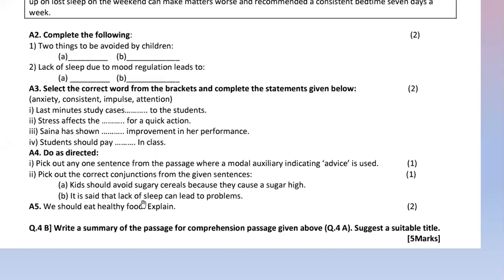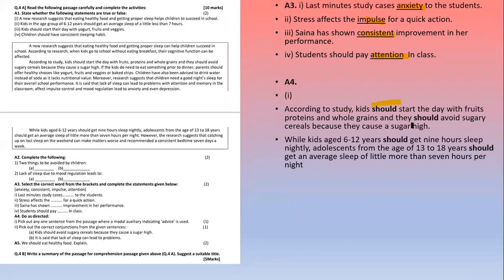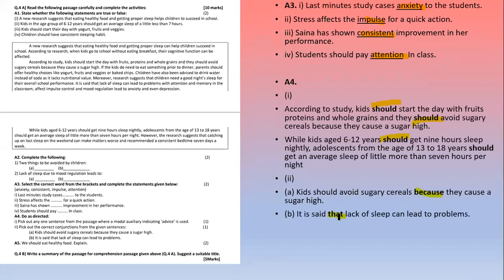It is said that lack of sleep can lead to problems. So here also दो sentence है. It is said और बीच में है that. So that is your conjunction. Now we'll check the answer. So here I have written two sentences, but in question it is expected to write one. But I have given two examples of should. Next, conjunctions are because and that.